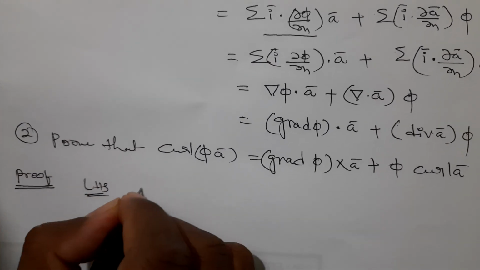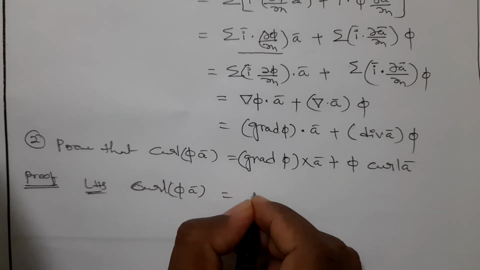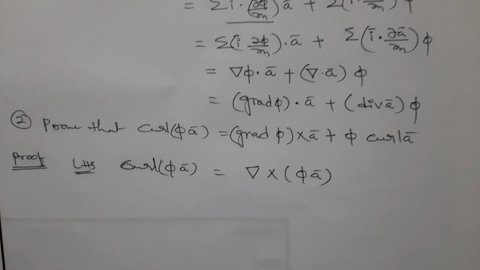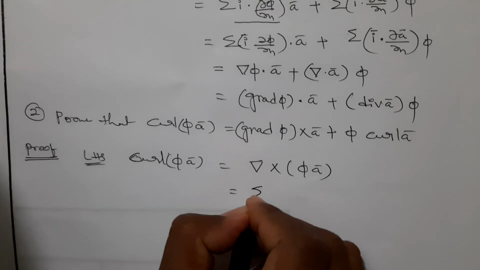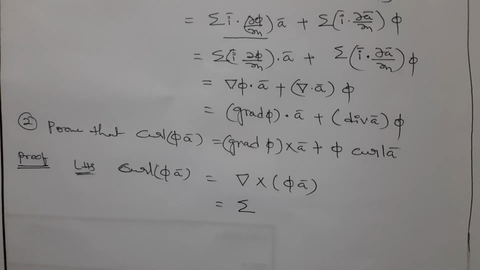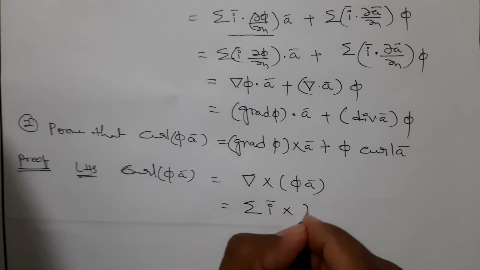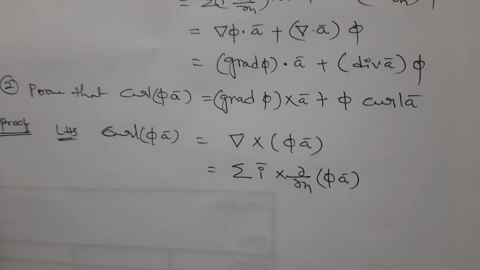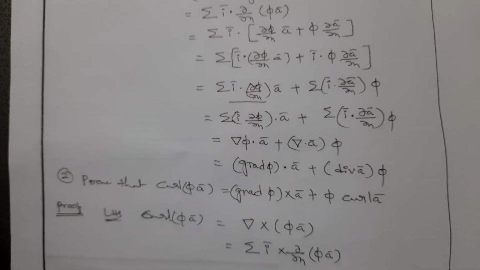LHS, curl of pi a bar is equal to, curl is nothing but del cross pi a bar, where pi is a scalar function and a bar is a vector function. We can apply the sigma. Del is i bar into dou by dou x plus j bar into dou by dou y plus k bar into dou by dou z. Instead of that I am taking only i bar cross dou by dou x of pi a bar. If you expand the sigma, the next term is j bar cross dou by dou y of pi a bar, and the next term is plus k bar cross dou by dou z of pi a bar.